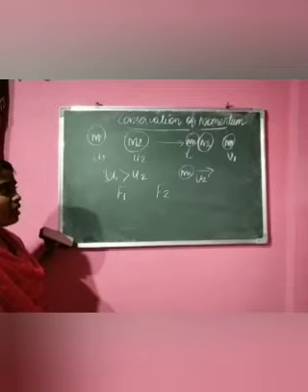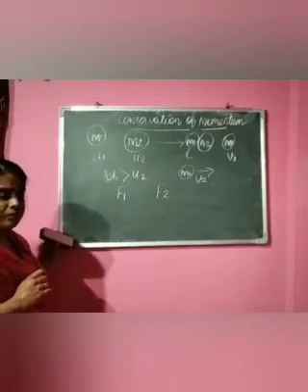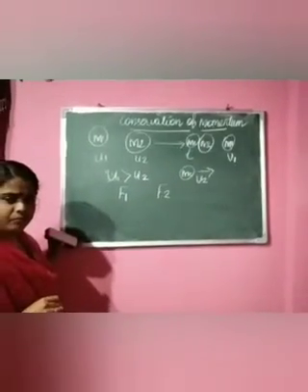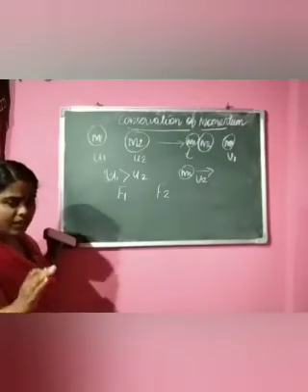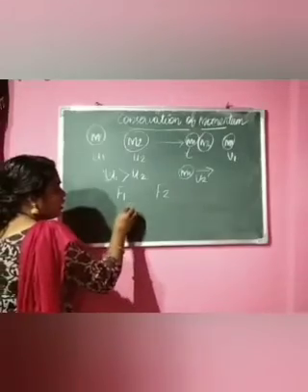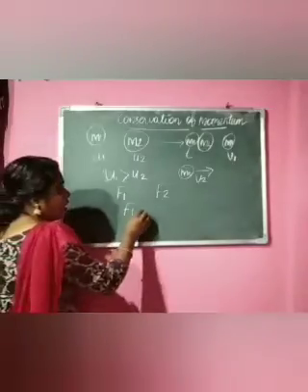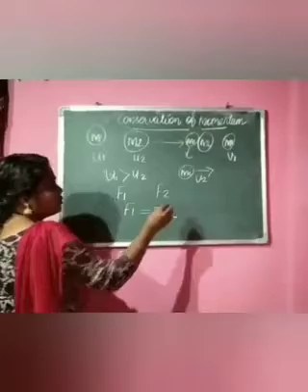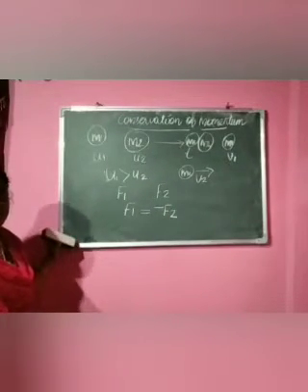According to the third law of motion that we studied, one is an action and the other is the reaction. For every action, there is an equal and opposite reaction. So how can we write this? These two forces are equal in magnitude and opposite in direction. So F1 is equal to minus F2.